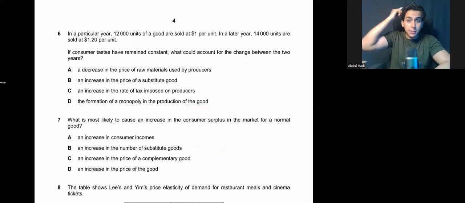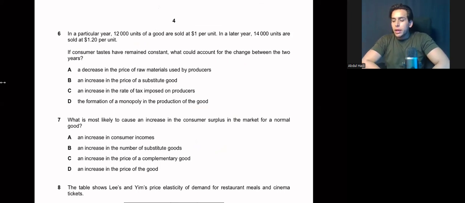All right. Question number 6. In a particular year, 12,000 units of a good are sold at $1. In a later year, 14,000 units are sold at a price of $1.2. The law of demand states that there is a negative relationship between price and demand. If price increases, your quantity demanded will fall.